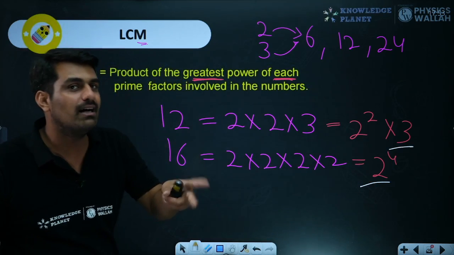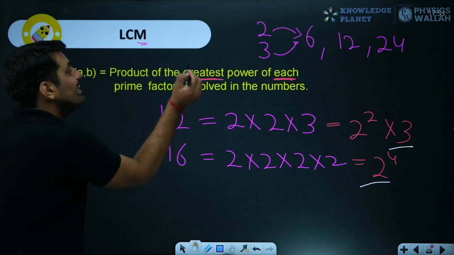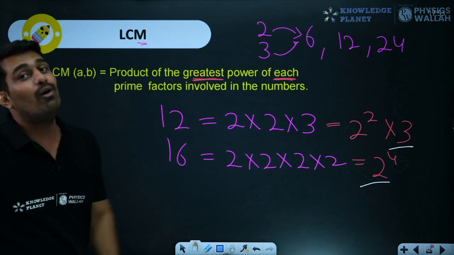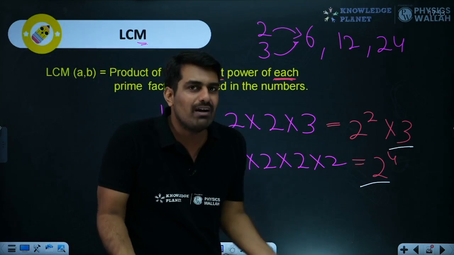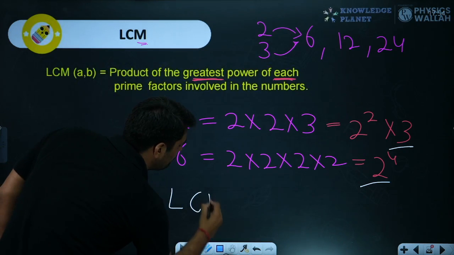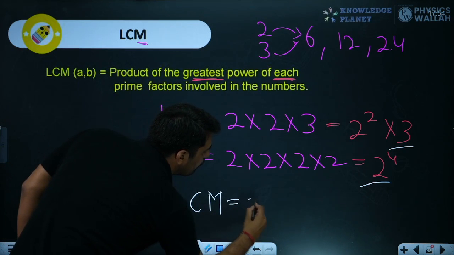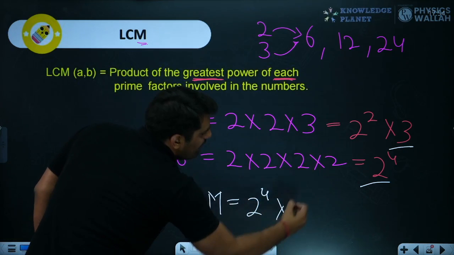So both 2 and 3 are there. And which power do we need to consider? 2 or 4? They say the greatest power we need to consider for each of them. So for 2 we are having 4, and for 3 we are having only 1, because only one 3 is there. So the LCM of these two numbers would be, for 2 we are having the highest power as 4, and for 3 we are having only one 3.